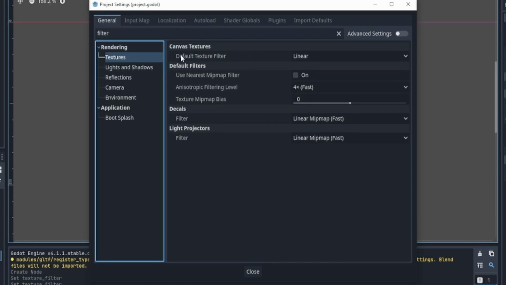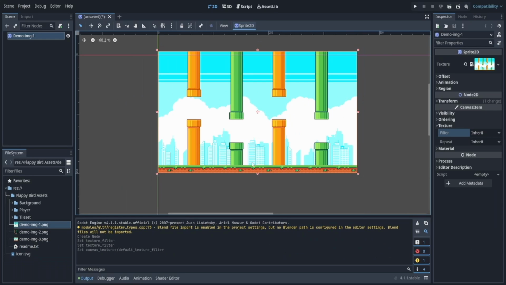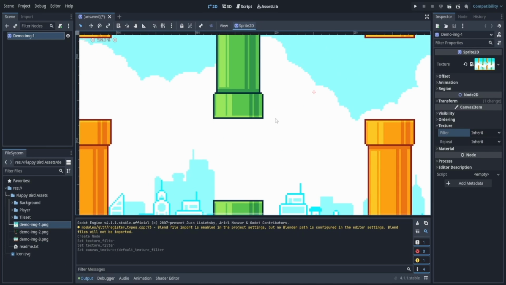In the textures, we'll find default texture filter. At the moment, it is set to linear. We want nearest. If we close this, we now see, if we zoom in, it has become pixelated, and the filter on the right did not have to change.